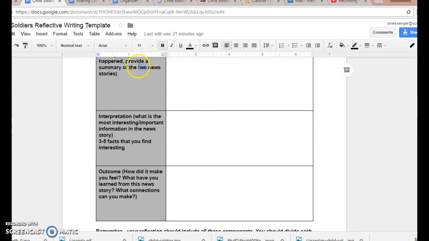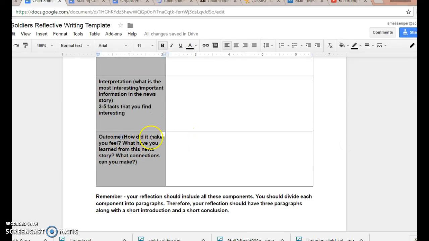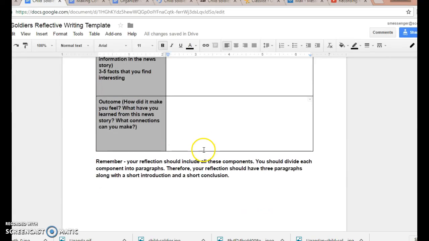That should say of the news story. There we go. Interpretation. What is the most interesting, important information in the news story? 3 to 5 facts that you find interesting. Outcome. How did it make you feel? What have you learned from this news story, and what connections can you make?